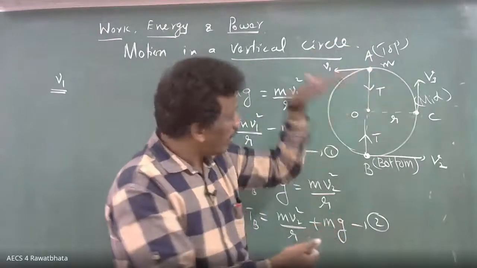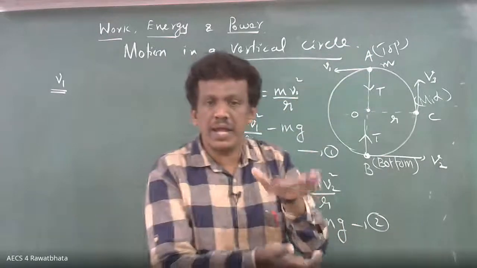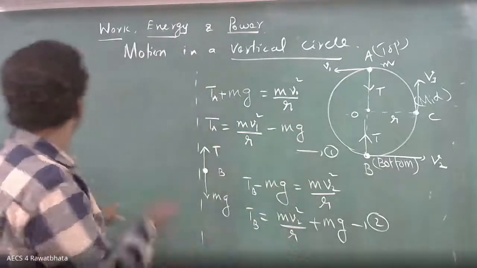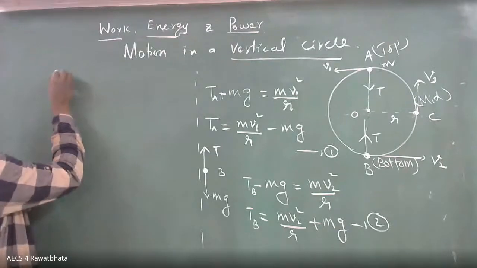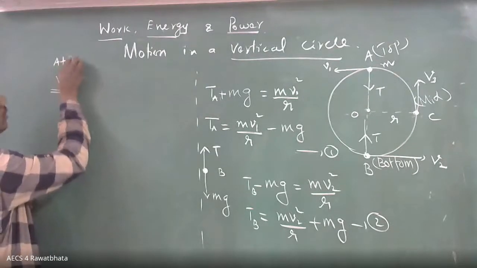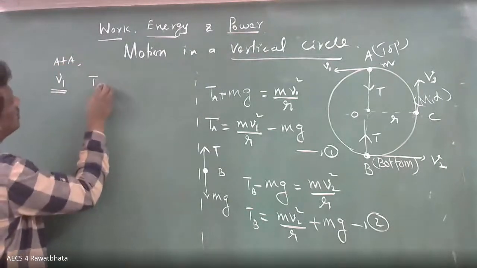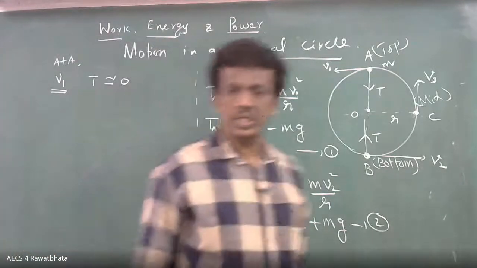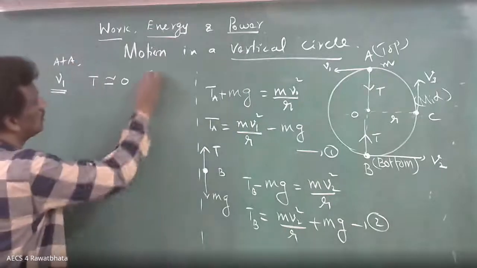When it is acting along the string, there will not be any tension in the string. So at A, tension TA is nearly equal to 0.